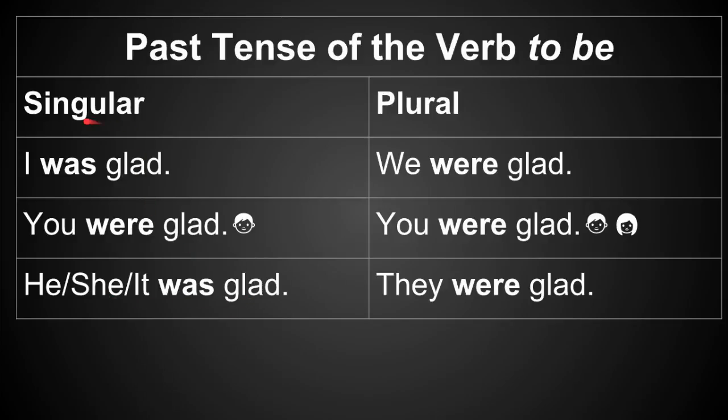See, I'm still able to describe the noun back here using a linking verb. It's still considered the verb to be, it just has a different form. Was, were, was. Let's look at the plural forms. Were, we were glad, you were glad, and they were glad. Okay, let's move on to some more practice.